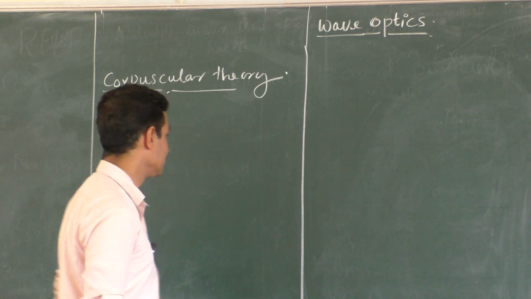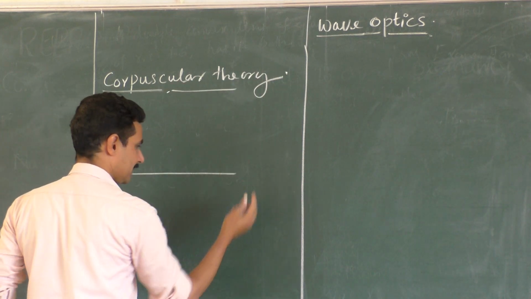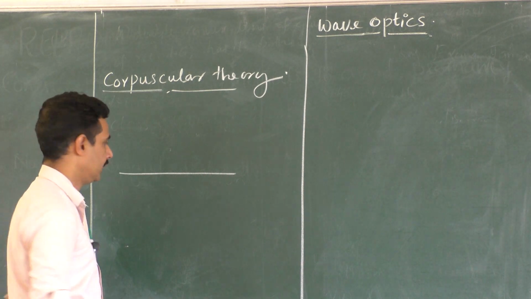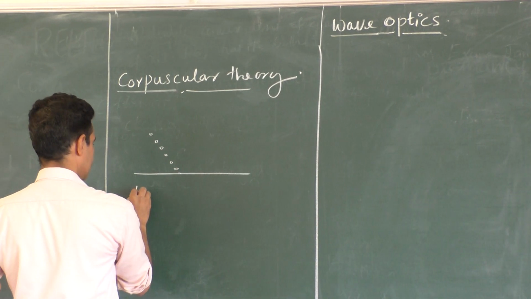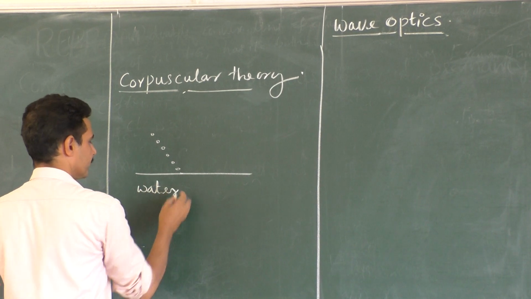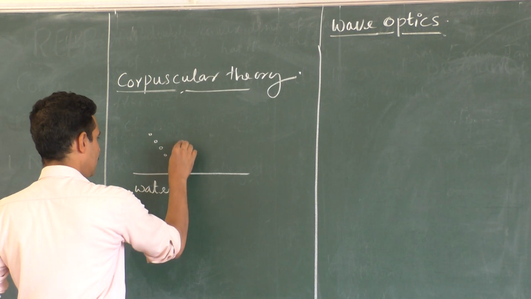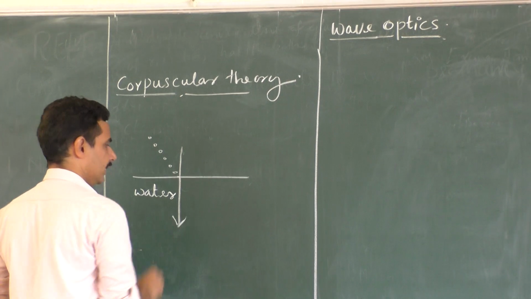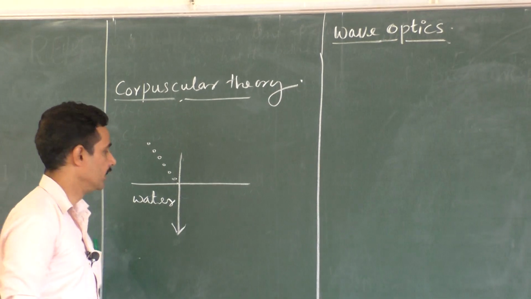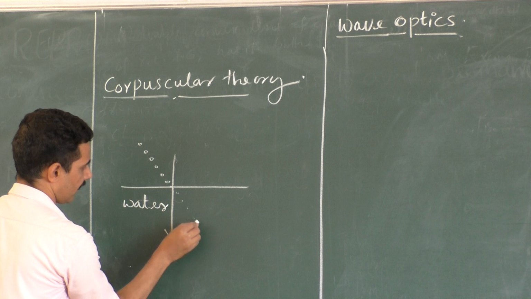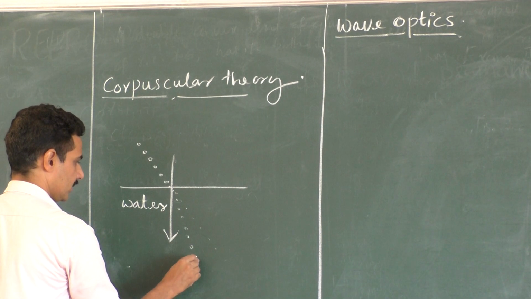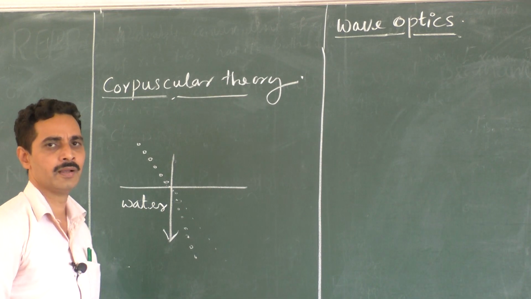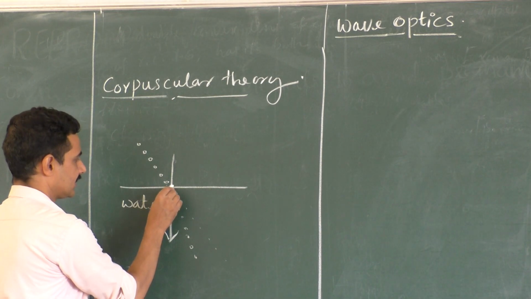Newton said, suppose these corpuscles are of a particular size, that means light of a particular color. When these corpuscles fall on the surface of water from air, all these corpuscles are attracted normally towards the surface. So those corpuscles, instead of traveling in the same direction, started traveling in some other direction, because they got an attractive force as soon as they touched the surface.